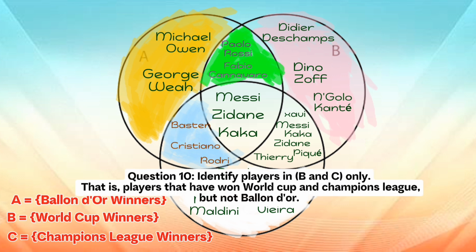Question 10. Identify players in B and C only. That is, players that have won World Cup and Champions League, but not Ballon d'Or.